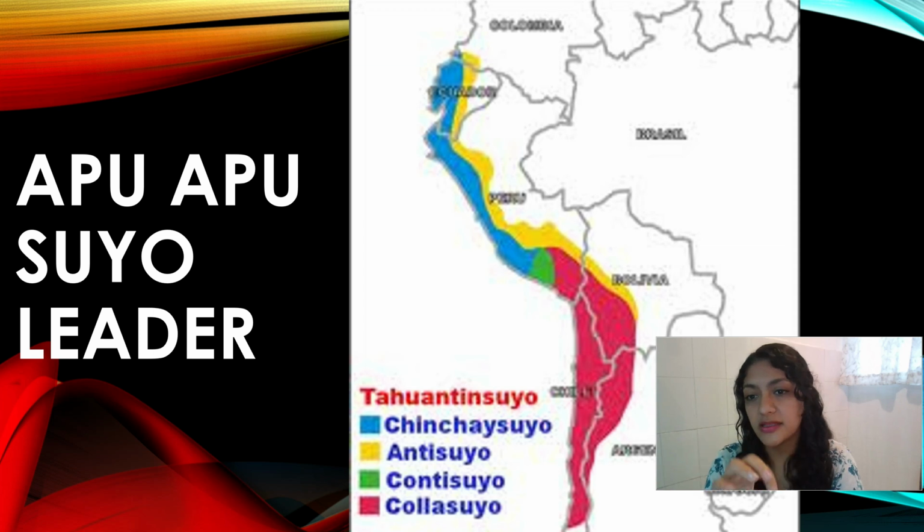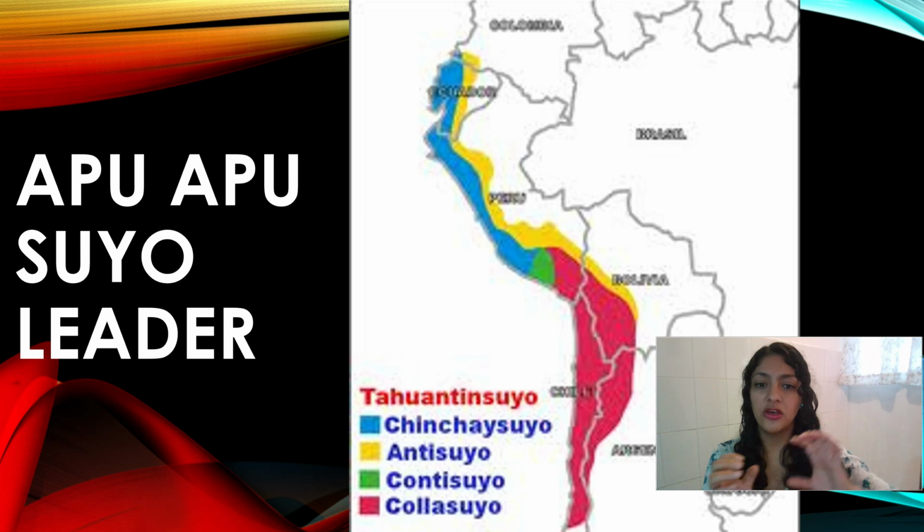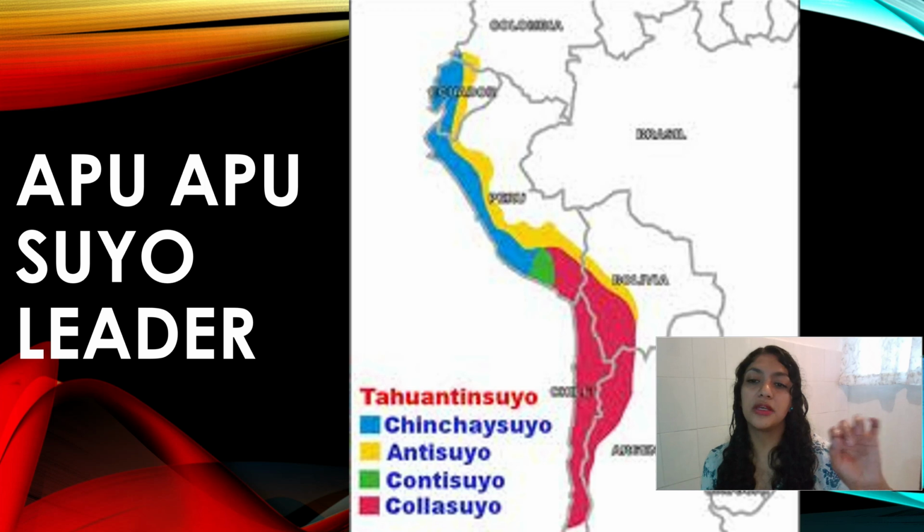What's important is that at the end of each word, you have Suyo, Suyo, Suyo, Suyo. That refers to territory. So it was Antisuyo, this territory. Contisuyo, that territory. And all those, Suyo was like the name for them to divide their territory, to organize it, okay? So we only have 4 Apu Apu. And one of those was Pachacuti, for example. That's why in your notebook, when you did the coloring, you do have the names of the Apu Apus. There were just 4.